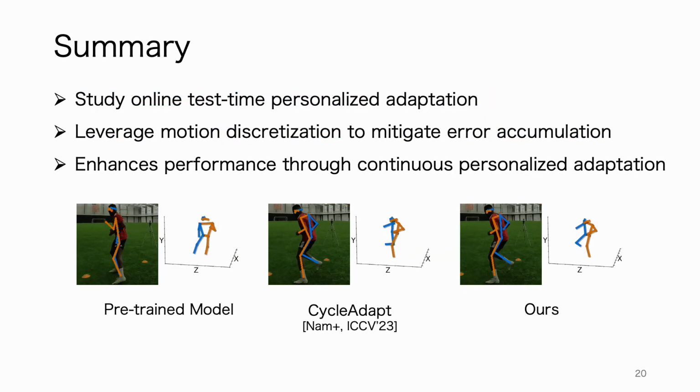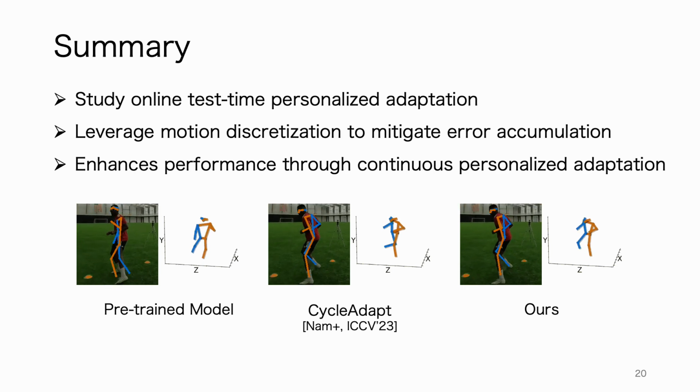In summary, we study online test time adaptation in 3D human pose estimation by focusing on a personalized test domain. To address the inherent challenge of error accumulation in long-term, self-supervised adaptation, we propose a novel solution that highlights using motion discretization and integrates a soft reset mechanism. By mitigating error accumulation, our solution enables performance gains through continuous personalized adaptation.